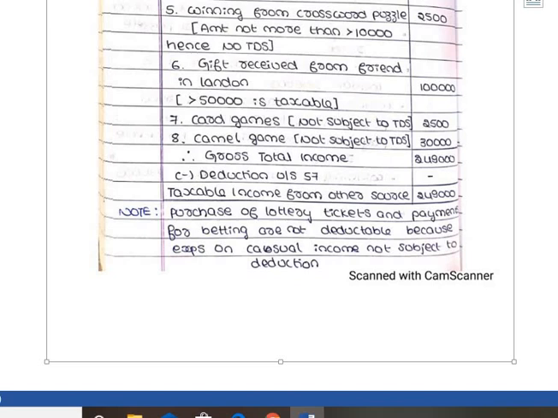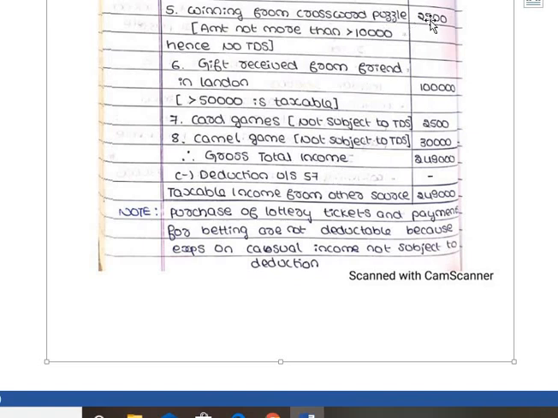Last one, winnings from camel race. For camel race also TDS is not applicable. Camel race is not subject to TDS. Directly 30,000 is taxable under the head income from other sources. For card games also no TDS. Camel race, no TDS is applicable.